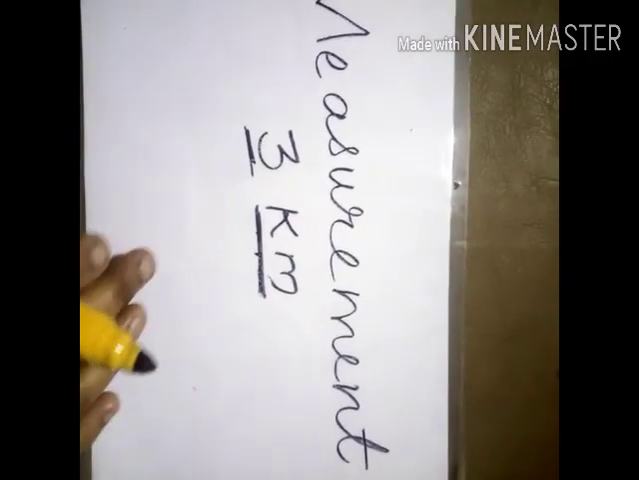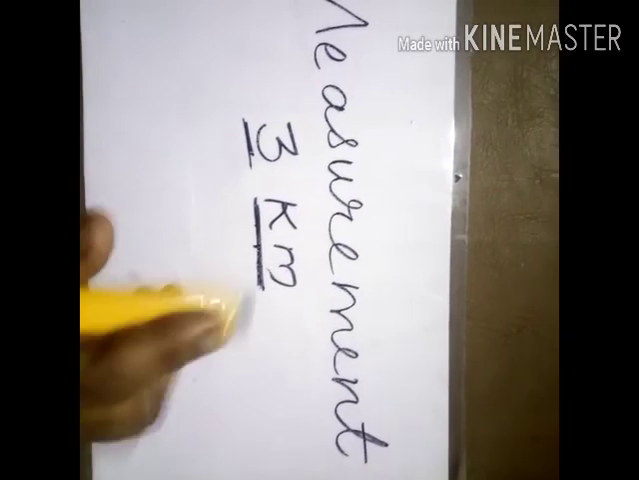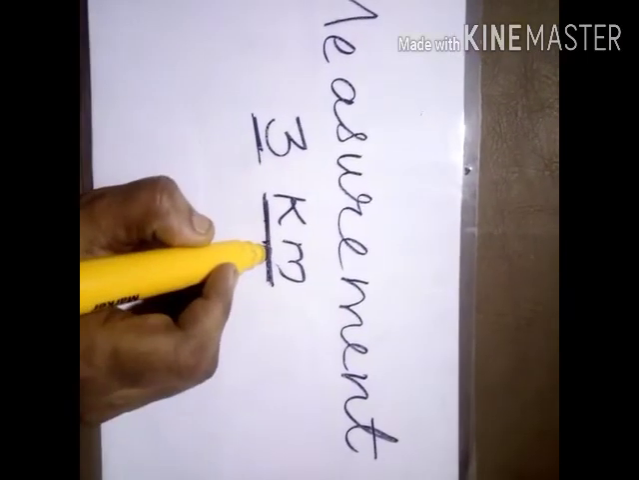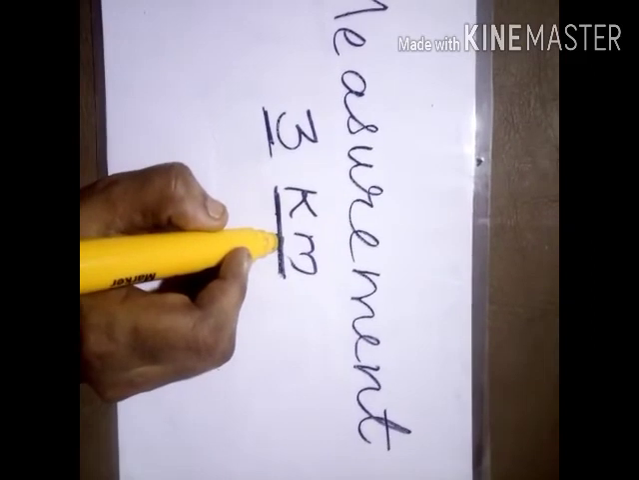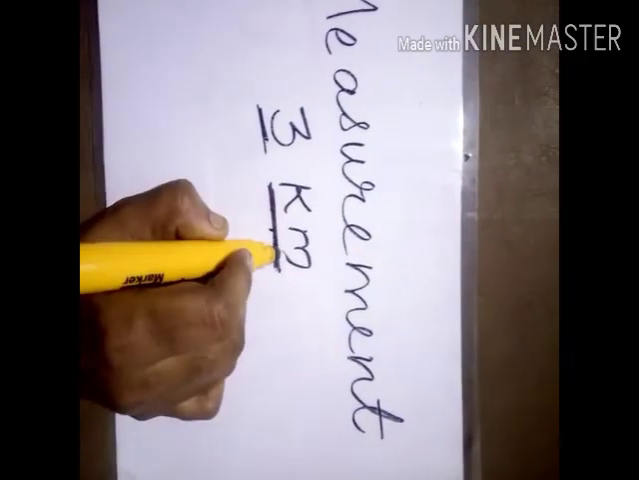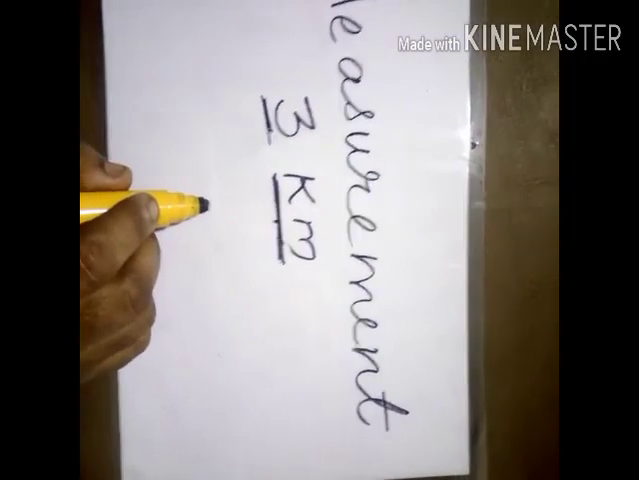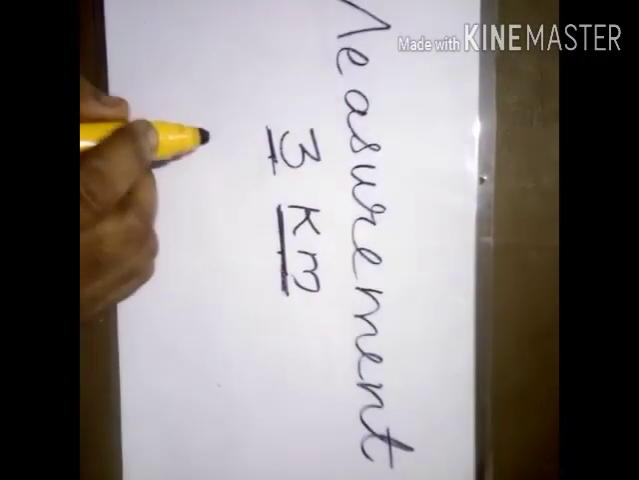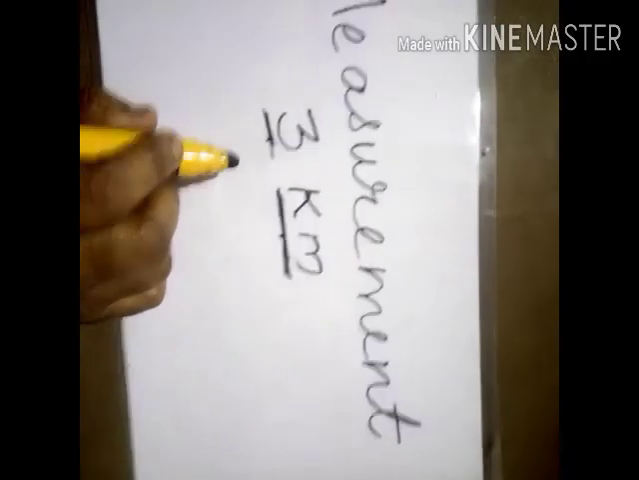So in this 3 kilometer, kilometer is known to us because it is a known unit. But what about this 3? This 3 is unknown.